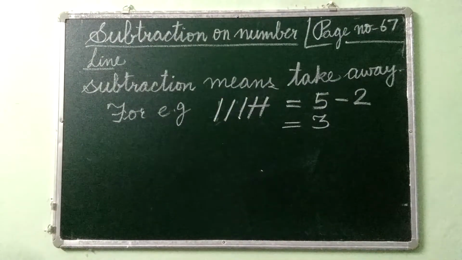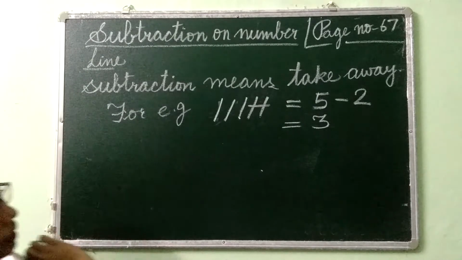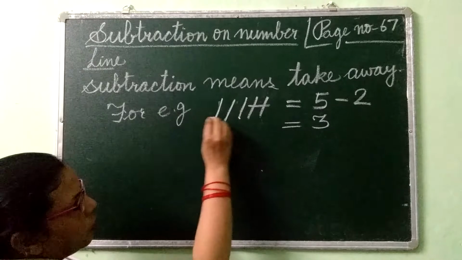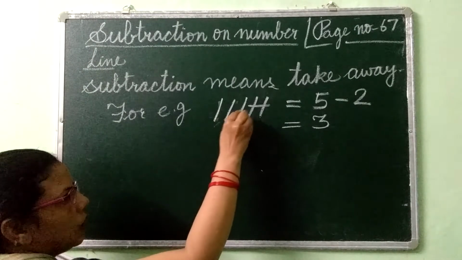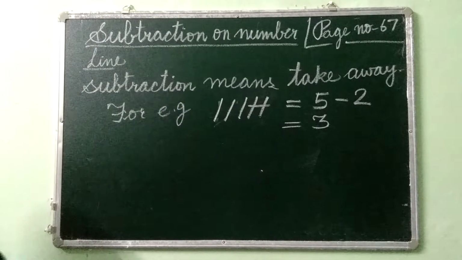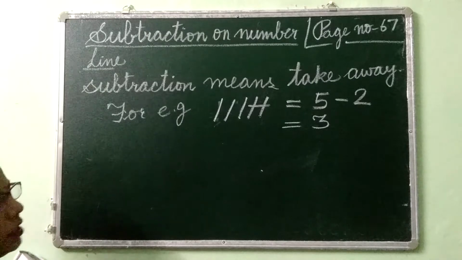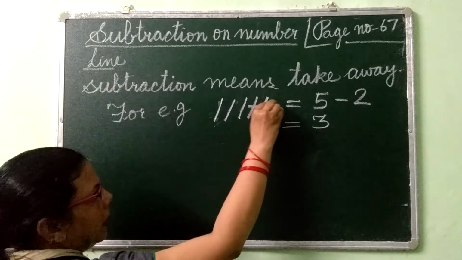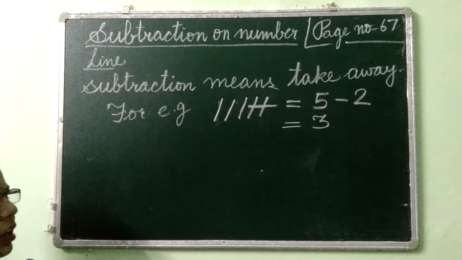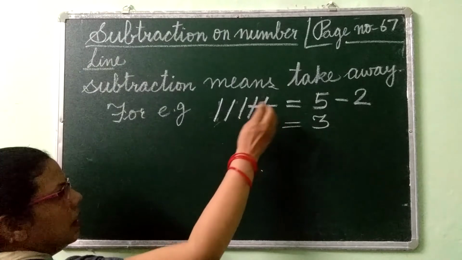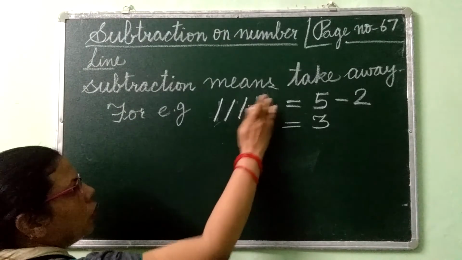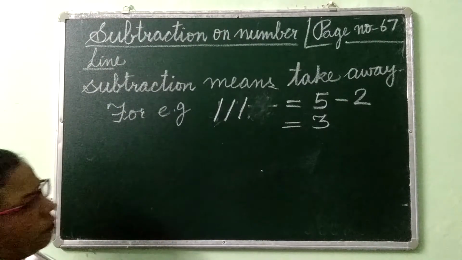For example, you have 5 sticks. 1, 2, 3, 4, 5. Out of 5 sticks, 2 sticks you have to take off. That is take away. 2 you have to remove, or give to your friend.